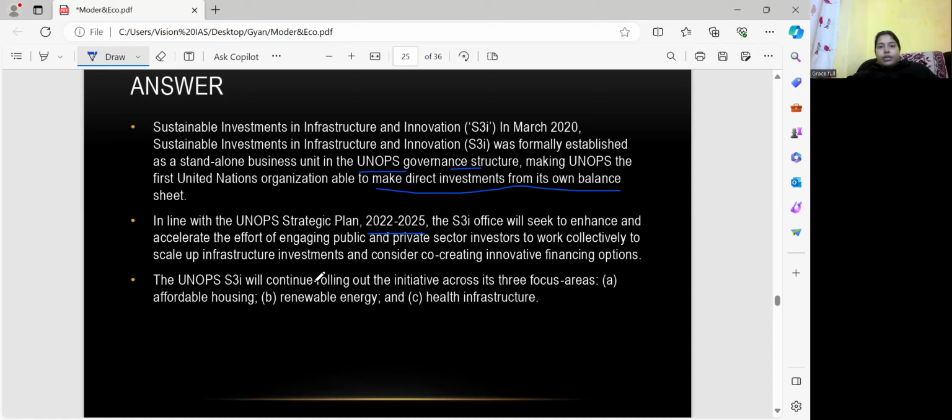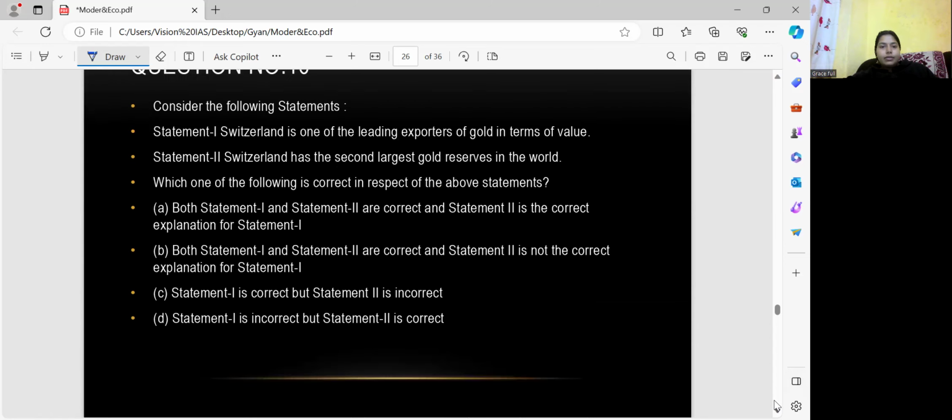ठीक है. So क्या क्या इसमें rolling out कर रहा है UNOPS में? Will continue the rolling out of the initiative across 3 focus areas. First is affordable housing, renewable energy, and health infrastructure. Okay. So based on that, you can pick your answer. Now come to the question number 10.